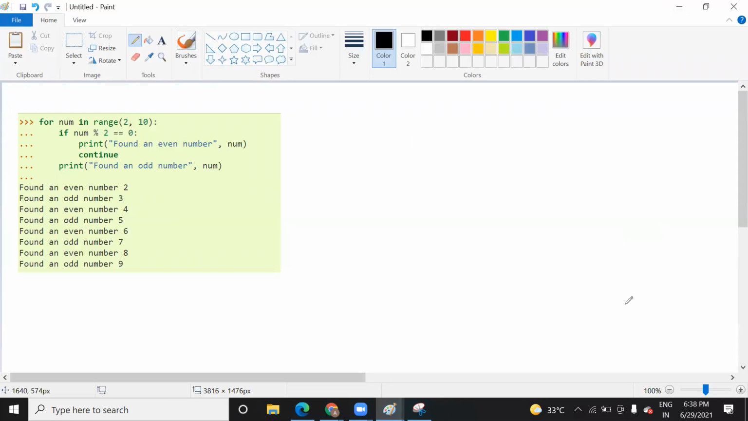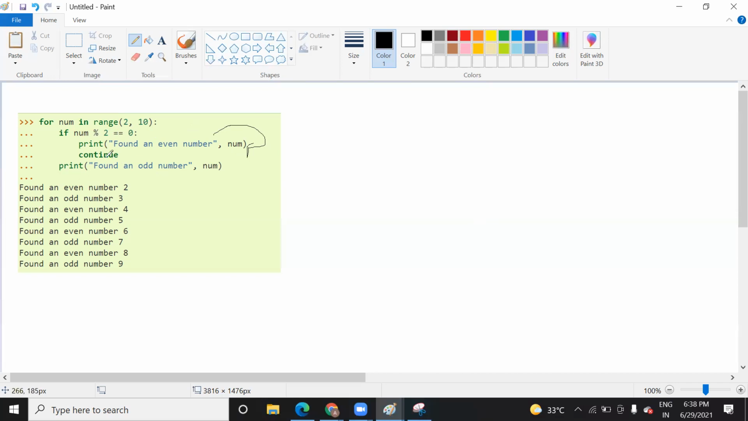I will explain another example also, but as this is given in the document, so take this. As this condition is satisfied, once this condition is satisfied, you are going to print this statement. Okay, this one. So because of that, you have printed even number 2.